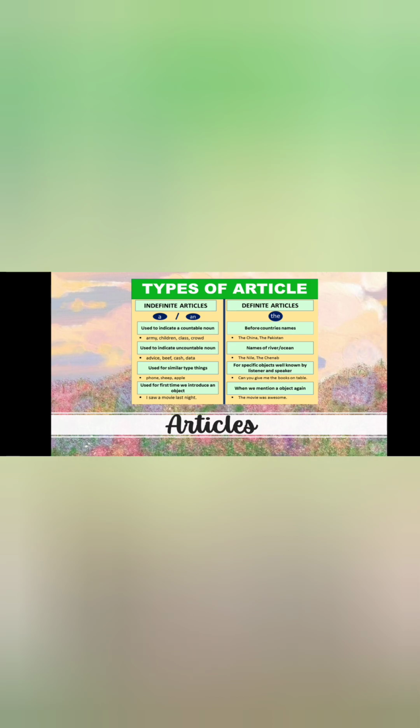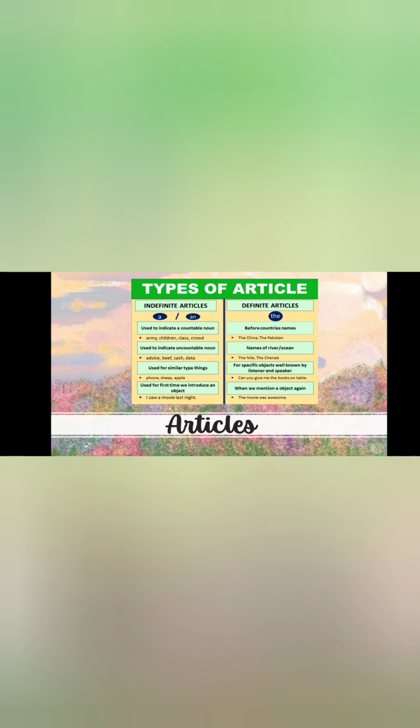As you can see, for example, we have indefinite articles used to indicate a countable noun, very important. We have army, children, class, crown. We also use the indefinite articles to indicate uncountable nouns, for example, advice, beef, cash, data.